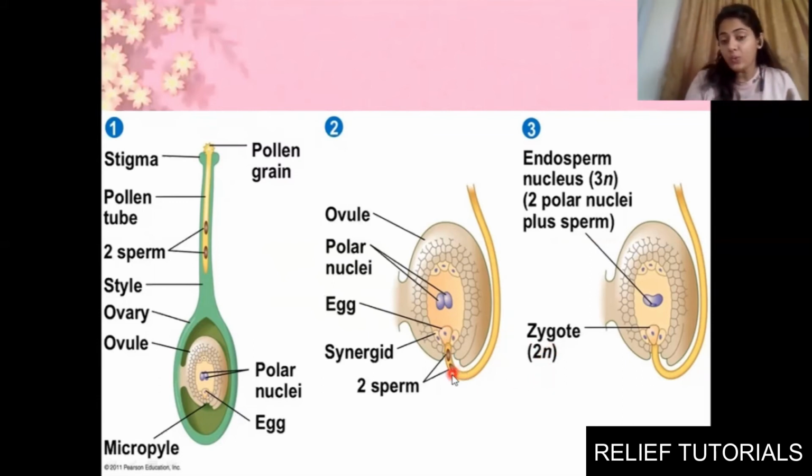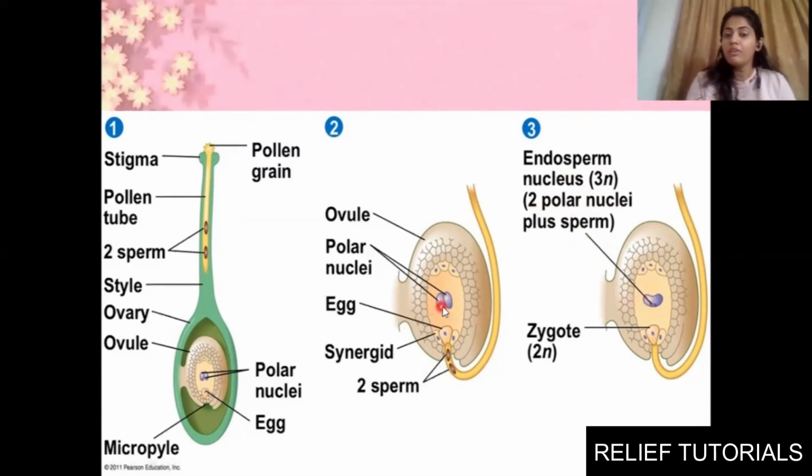The second male gamete will fuse with the polar nuclei. It already had two polar nuclei, then the second male gamete fuses with them. So it is known as double fertilization. Many times in exams it is asked what is double fertilization, or why double fertilization in plant cells. You should know the reason: two fertilizations are taking place. The endosperm nucleus will be 3n, two polar nuclei and one sperm, that is a male gamete, so it is 3n. Clear? I hope you are clear with this.